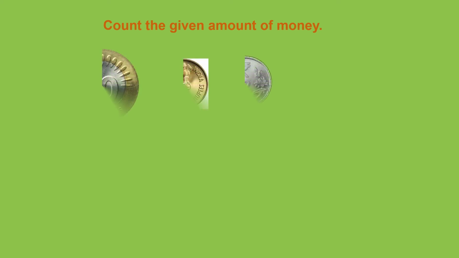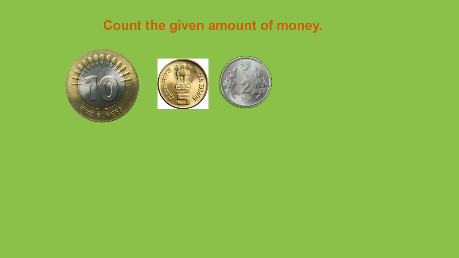Now let us count the given amount of money. We have coin of 10, rupees 5 and rupees 2. So in total, how much it will make? 10 plus 5 is 15 plus 2, 17. So we have rupees 17 in all.